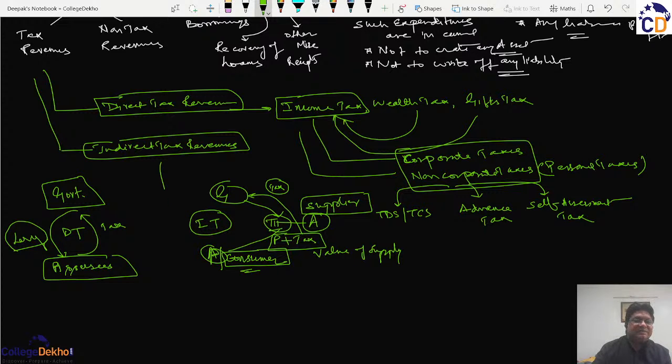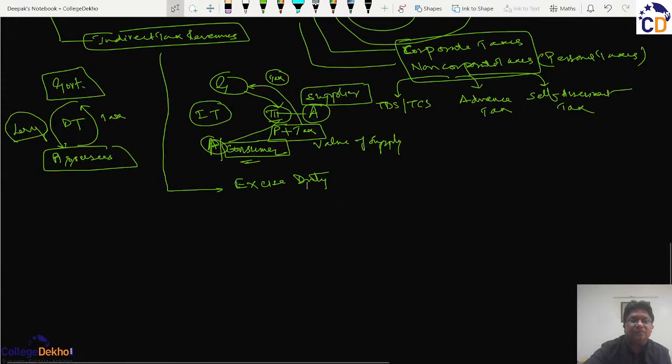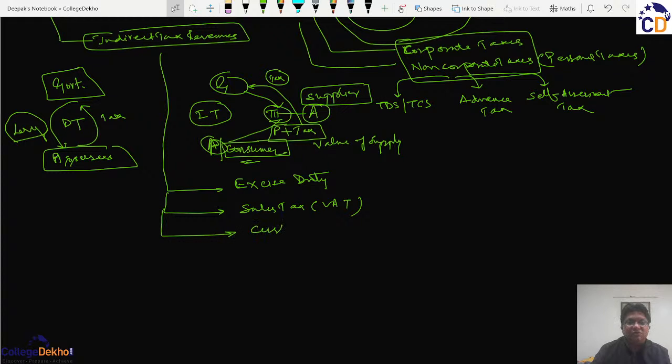So indirect taxes in India were so many. In earlier times, when the goods were manufactured, we had to pay excise duty. When the goods were sold, we used to pay sales tax, which was further replaced by VAT. When the goods were imported into the country, we had customs duty.